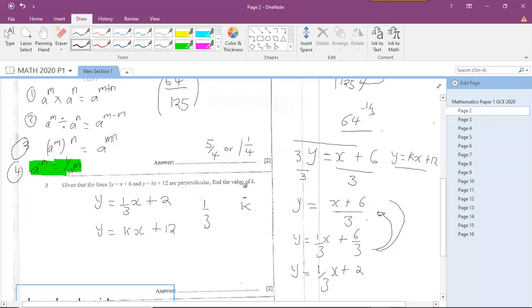The reciprocal of 1 over 3 is 3 over 1, which is 3, but it's a negative reciprocal, so it will be negative 3. Therefore, our value of k is negative 3. That's how we solve this question.